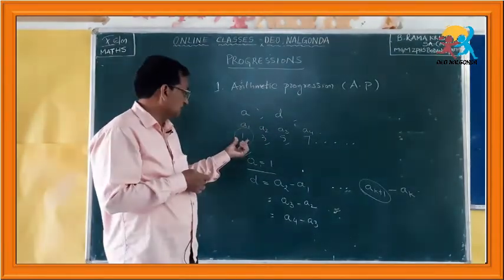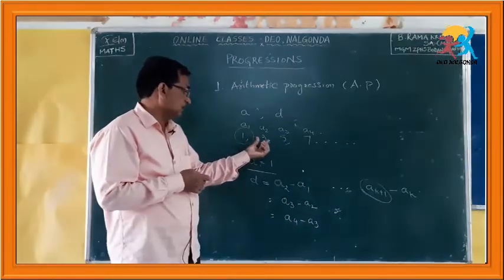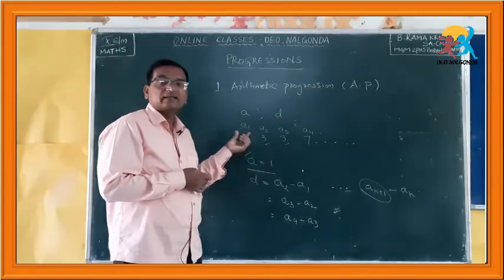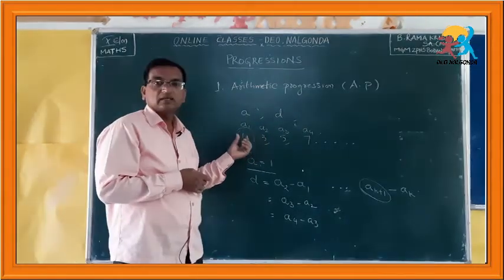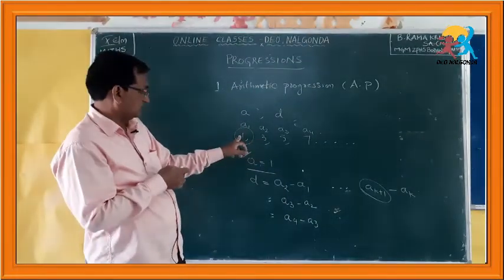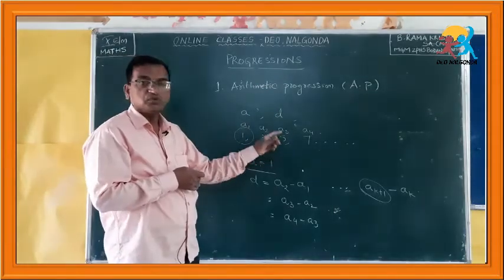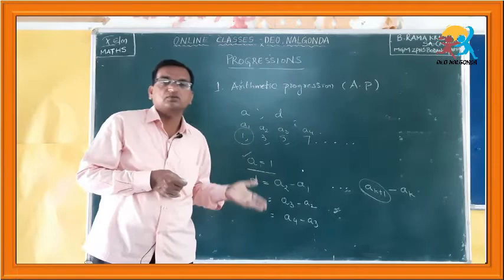You should not find it like A1 minus A2. You have to subtract the preceding number from the succeeding number, so the common difference is A2 minus A1, or A3 minus A2. The difference may be positive or negative.